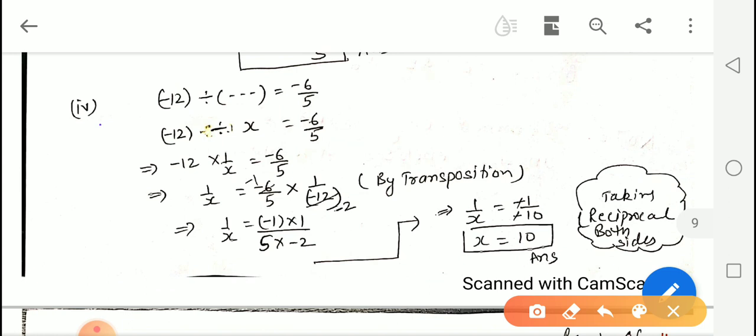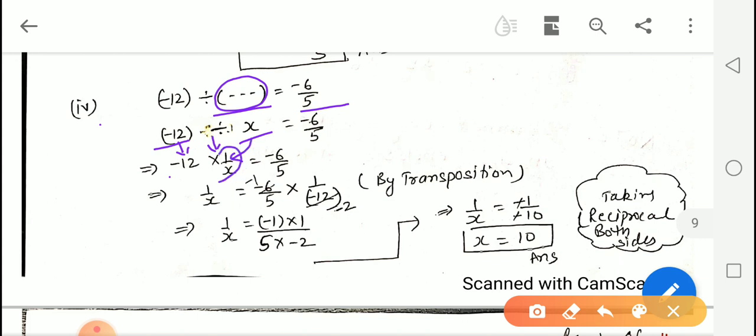Here the fourth part says that negative 12 divided by a blank, and the answer is negative 6 upon 5. Now in place of the blank, we will write x. So negative 12 divided by x is equal to negative 6 upon 5. We will copy down the first number as it is. This division will become multiplication. Here we will take the reciprocal.